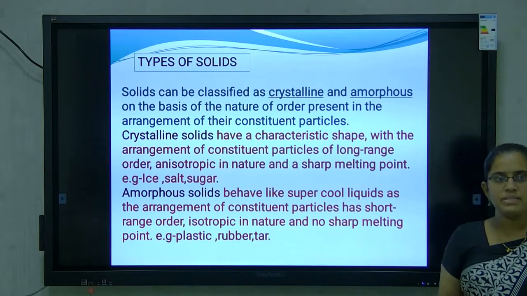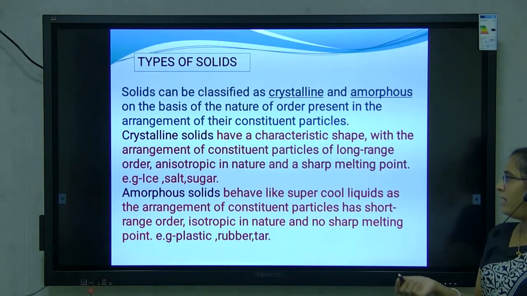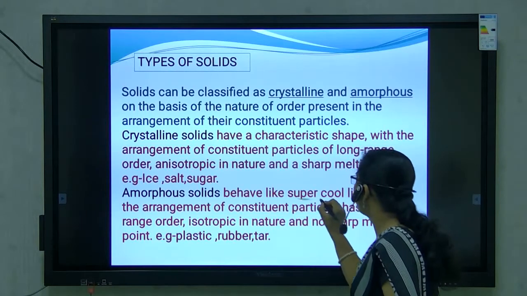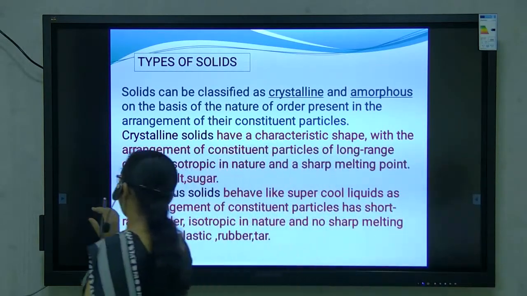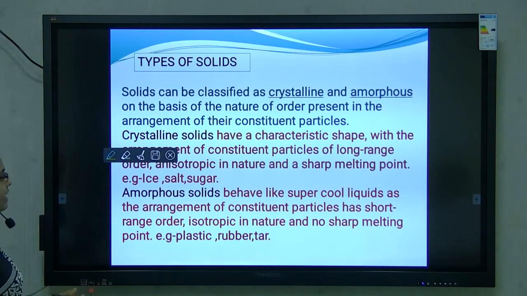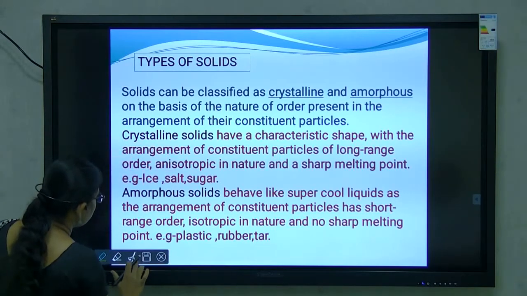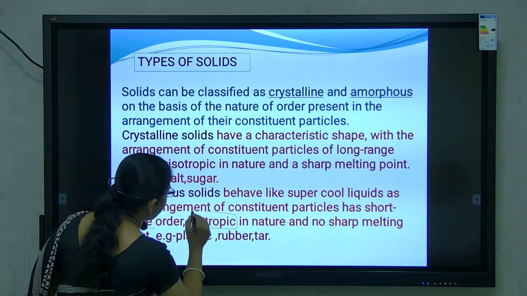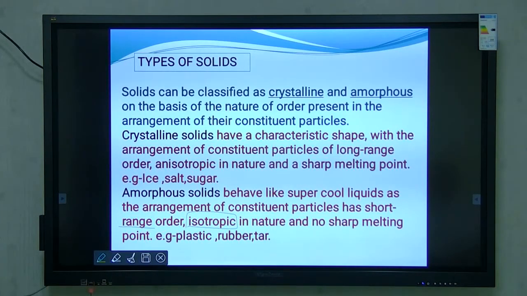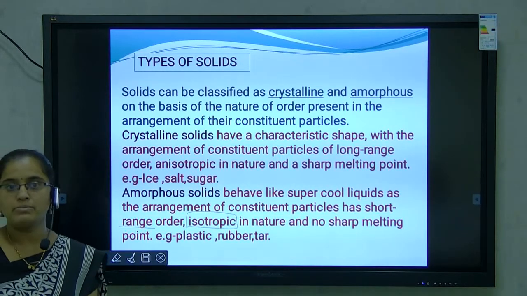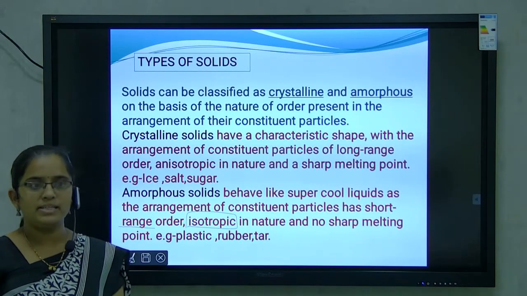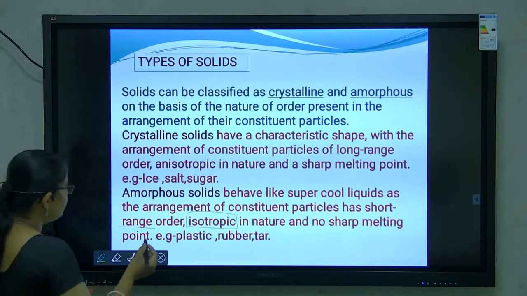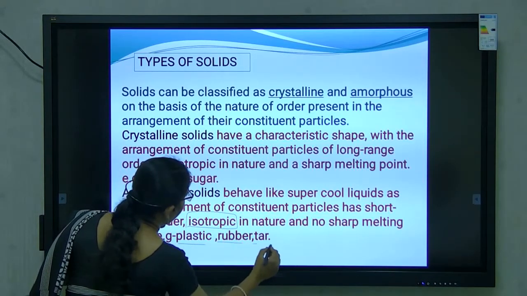Next is amorphous solid. What is meant by amorphous solid? Amorphous solids behave like supercooled liquids. The arrangement of constituent particles has short range order, and these are isotropic in nature and have no sharp melting point. What is meant by isotropic? Isotropic means they have the same properties in all directions. For example, plastic, rubber and tar.